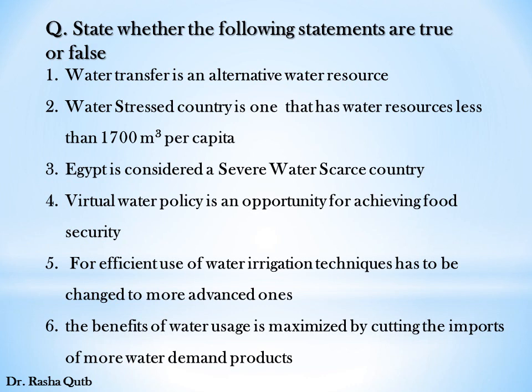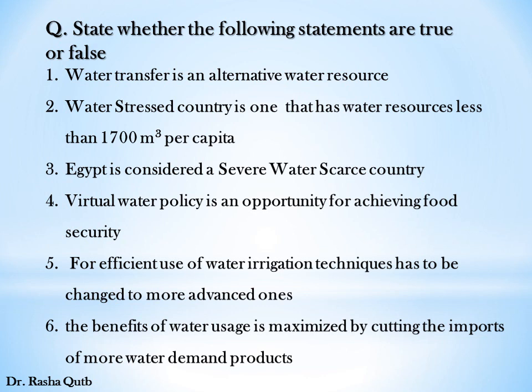Let's review some questions. State whether the following statements are true or false. First, water transfer is an alternative water resource. This sentence is false because virtual water is considered an alternative water resource.